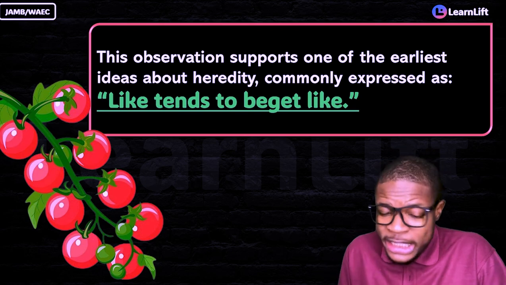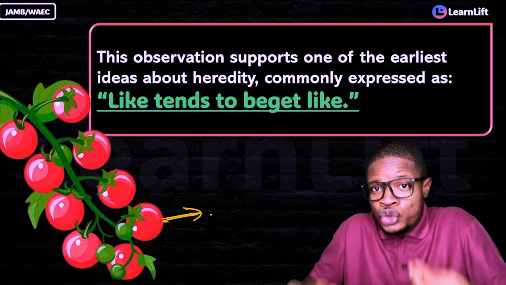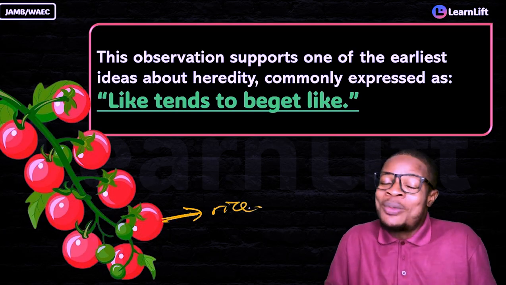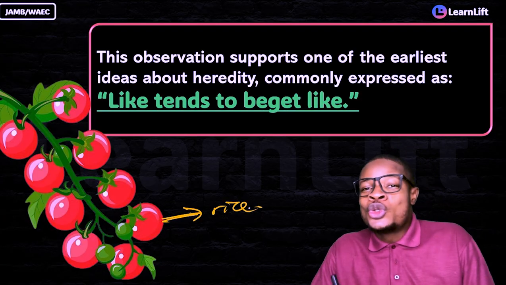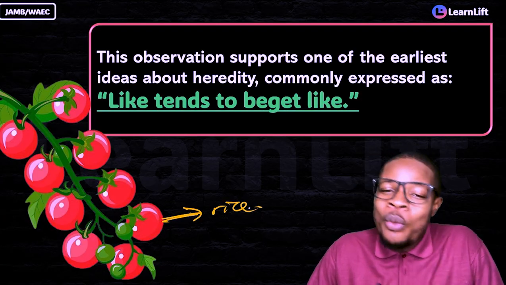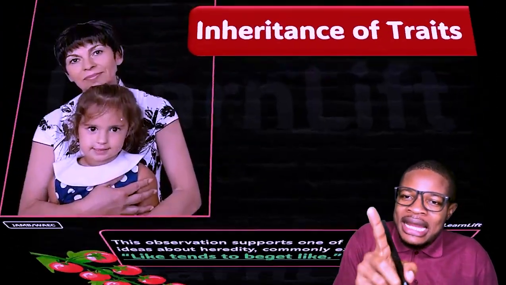What does it mean? It means that a tomato cannot give rise to or produce rice. Let me use it that way. Tomatoes cannot generate rice. Beans cannot produce corn. It's not possible. Why? Because likes tends to beget what? Likes. And I like you to understand this.